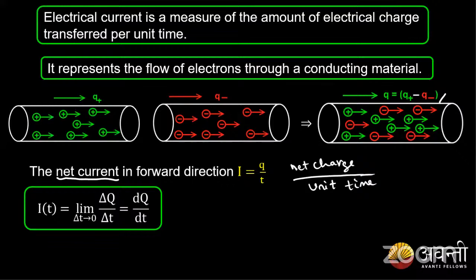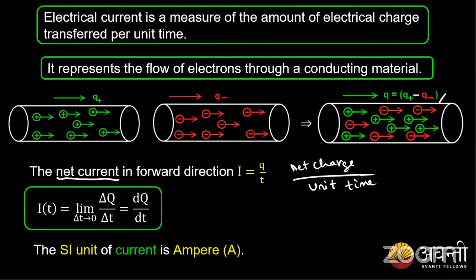Whenever we measure a very small quantity of any physical quantity, we represent it with d. So we can write the current as dq by dt. Then I is equal to a small amount of charge flowing in a small instant of time. This is also the expression for current.